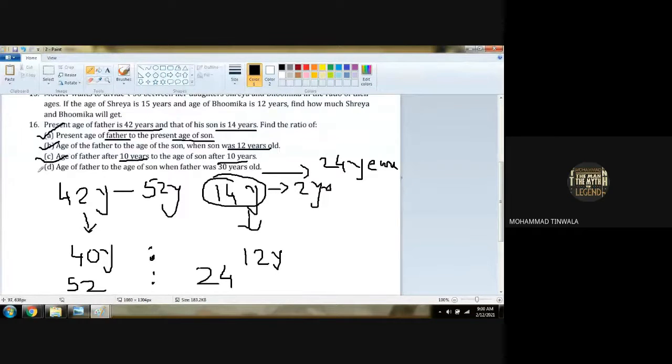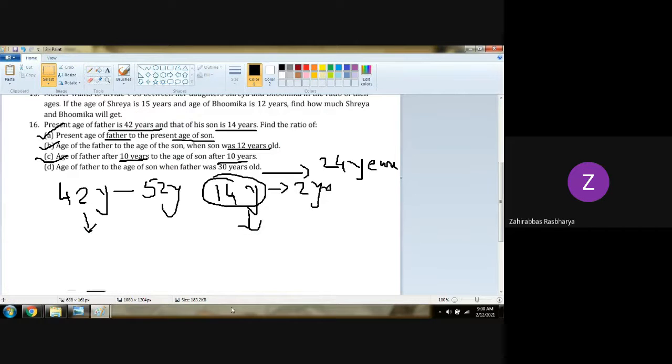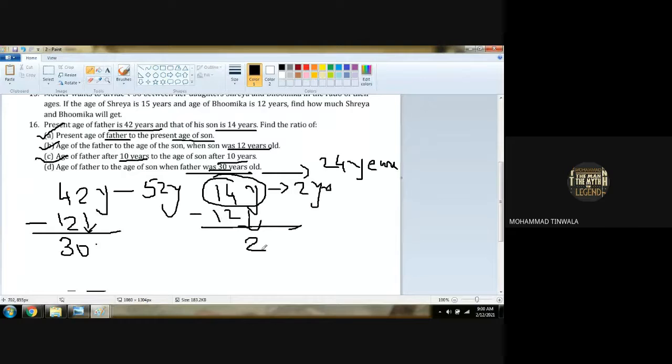Yes. That last sum. Number D, age of father to the age of son when father was 30 years old. Okay, so 42 years is the father's age right now, so when father was 30 years old, the difference is what? 12 years. Yes or no? When father was 30 years old, so son's 12 years minus, son will be 2 years old. So the ratio will be 30:2 for the last sum.